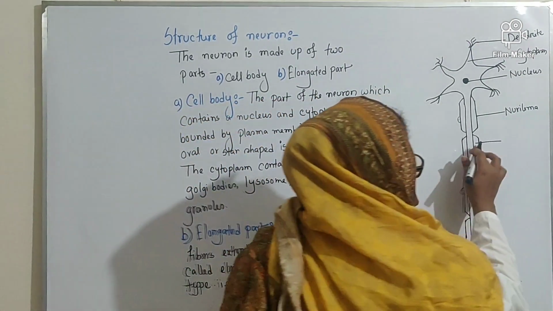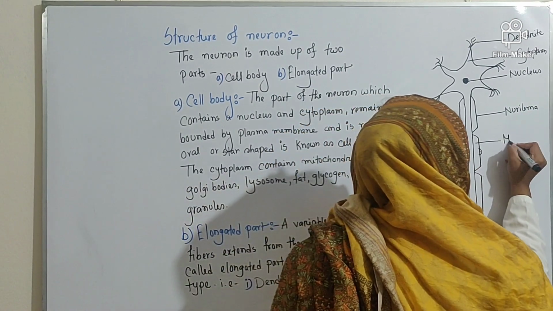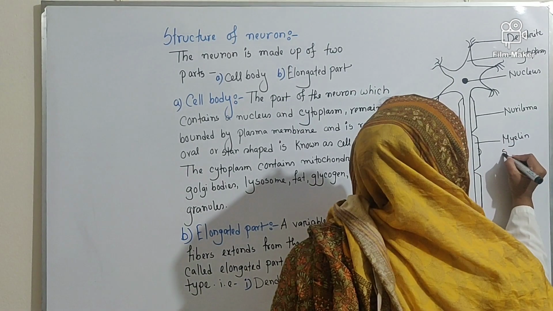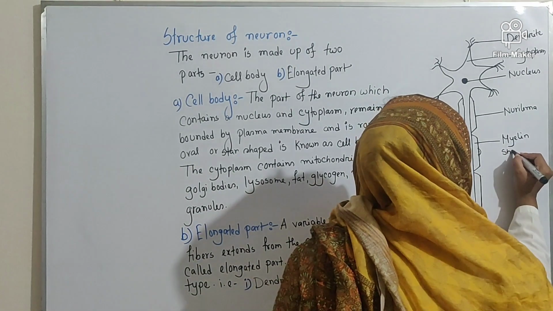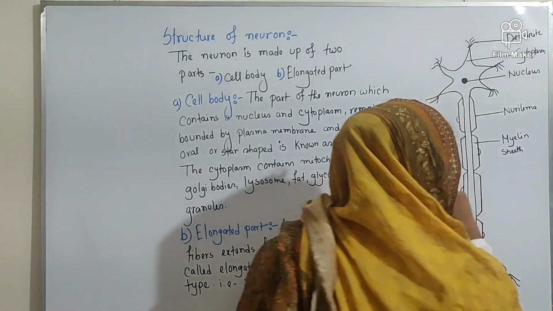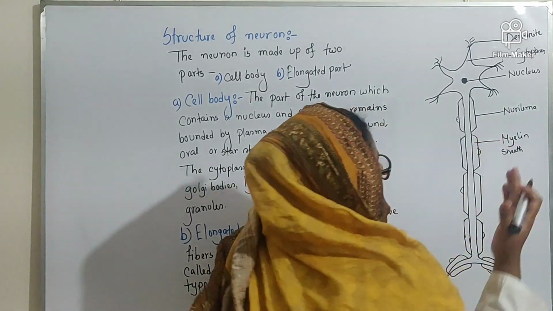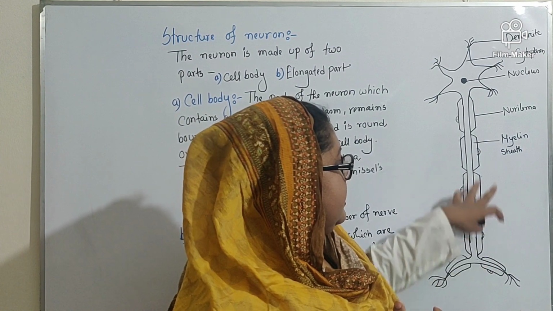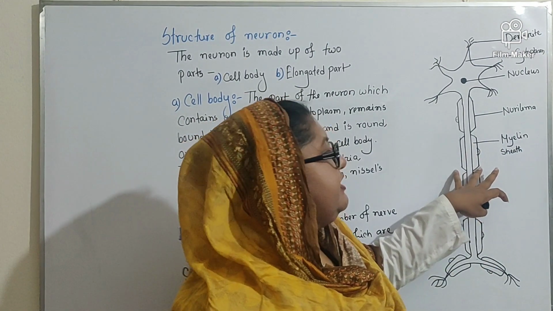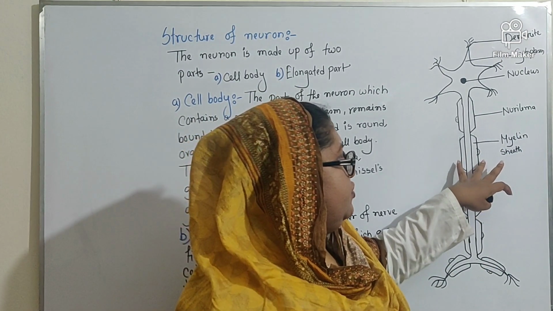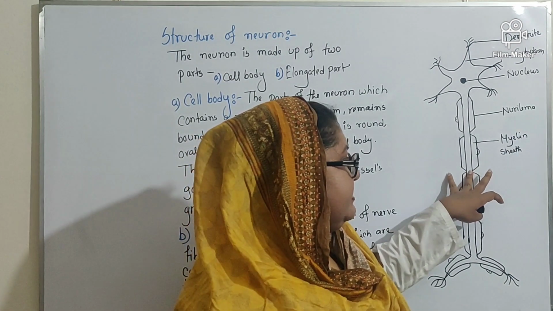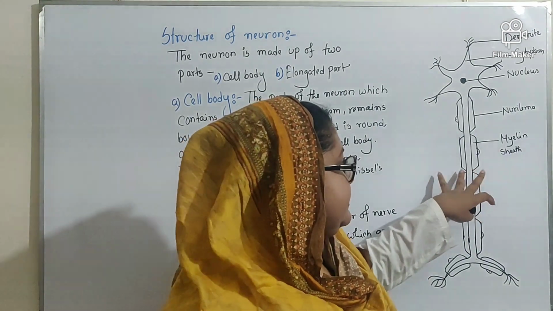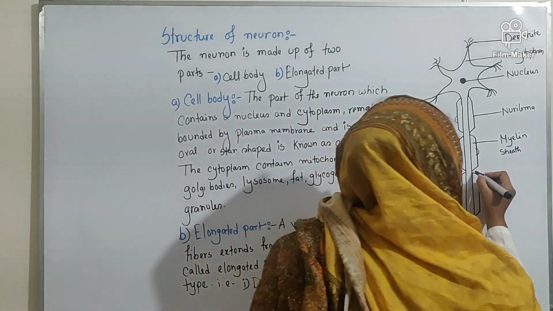So here the myelin sheath is present. You can see that the myelin sheath is not a continuous layer. After a certain interval, the neurolemma is connected with the main axis of the axon. This gap is called node of Ranvier.